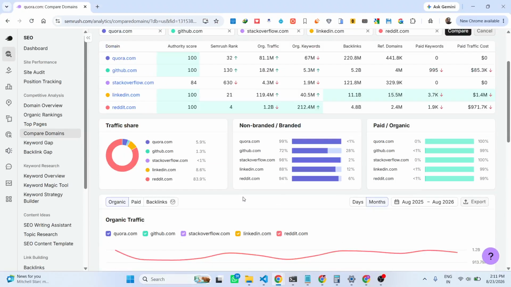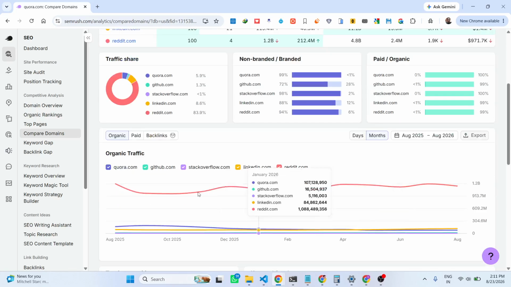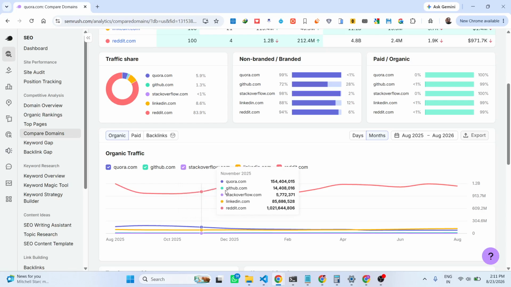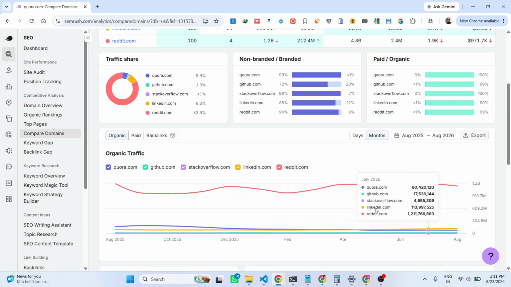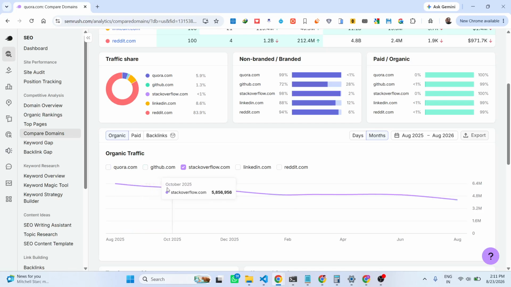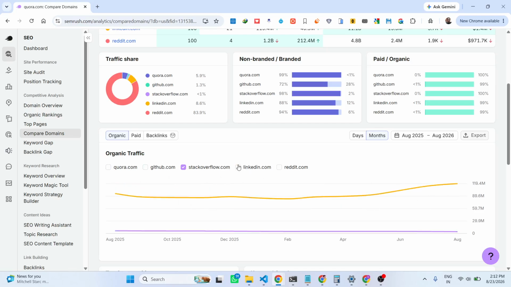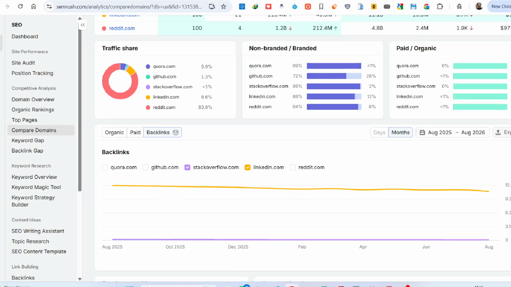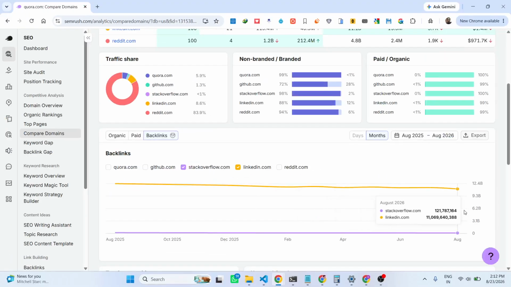So this is the tool right here. You will see that for Reddit, it actually shows you how the traffic is looking. If you only want to see Stack Overflow, individually you can click it to see. This is organic. You can also see backlinks.